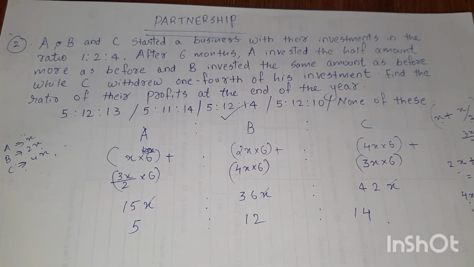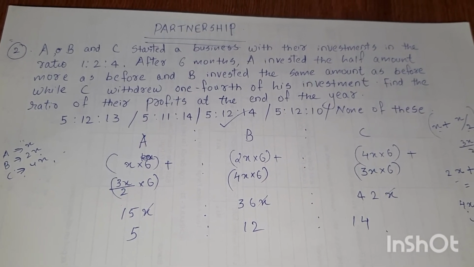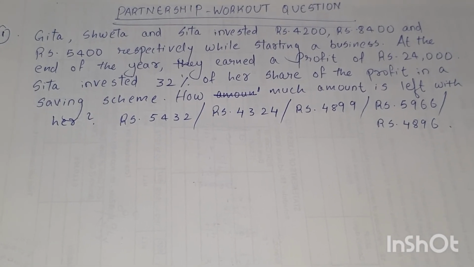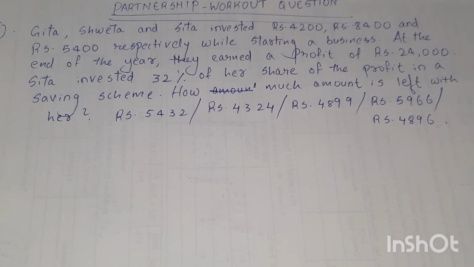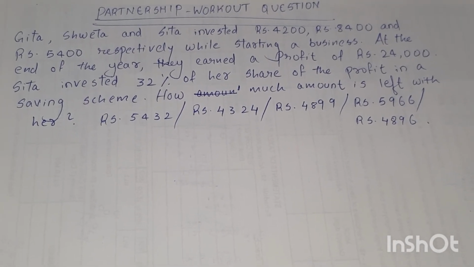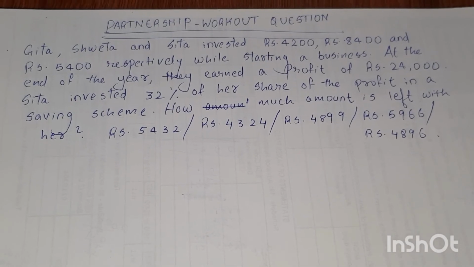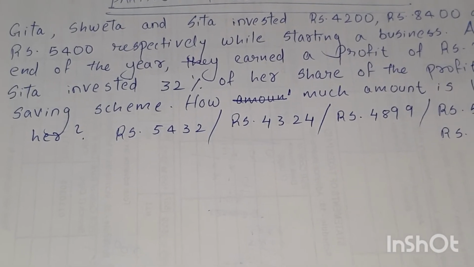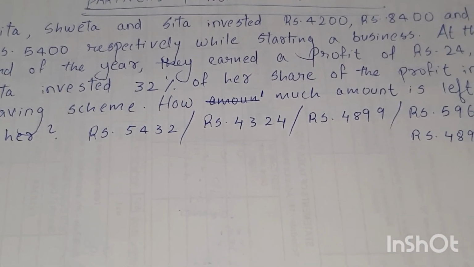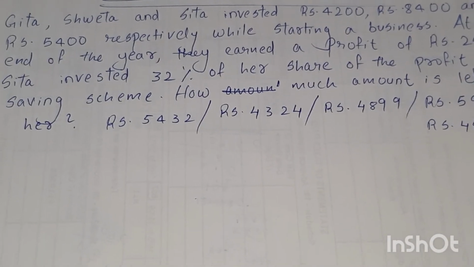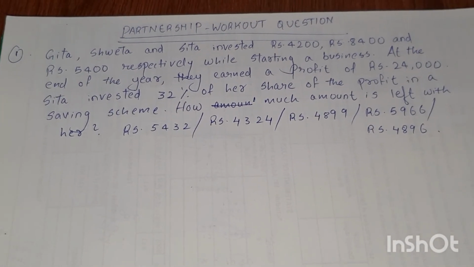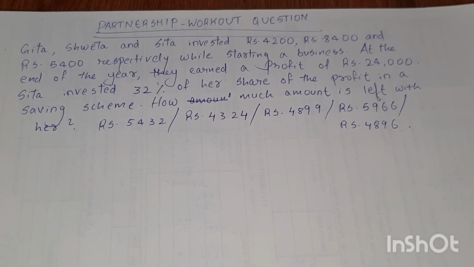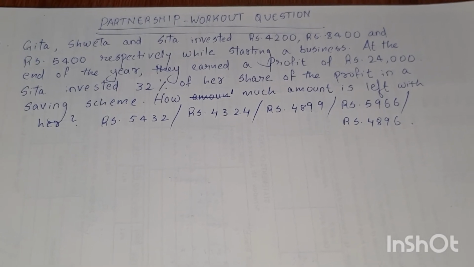Okay. This is the question asked in IBPS PO Prelims. Now going to the workout questions. Geeta, Shweta and Sita invested rupees 4,200, rupees 8,400 and rupees 5,400 respectively while starting a business. At the end of the year, they earned a profit of rupees 24,000. Sita invested 32% of her share of the profit in a savings scheme. How much amount is left with her? Options: rupees 5432, rupees 4324, rupees 4899, rupees 5966 and rupees 4896.